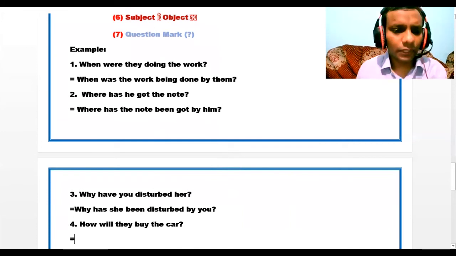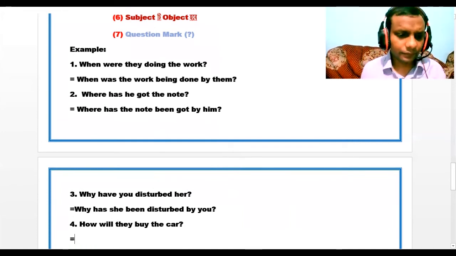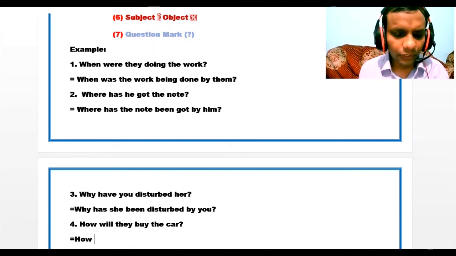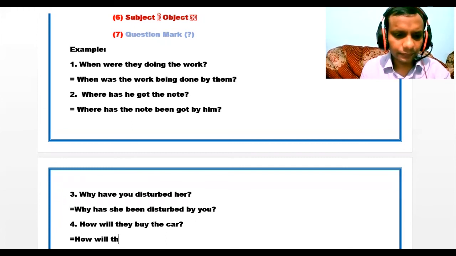And number 4, how will they buy the car? So we have how. And will is also modal verb, so it will be will. And the object the car, it will be subject. So when in the car will be, then the past participle will be bought and buy, then subject will be object, them, and question mark.